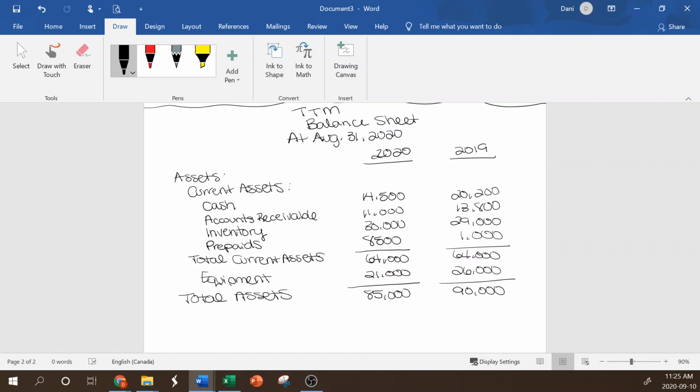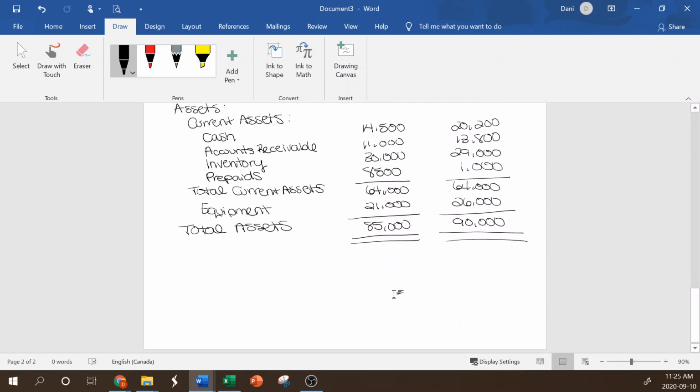I'm going to assume you guys said it. It's assets equals liabilities plus shareholders' equity. So now that we get to total assets, that's the first half of our balance sheet done. We put our double underline to show that we're done adding anything in there, and we'll move on to the liabilities and equity section.